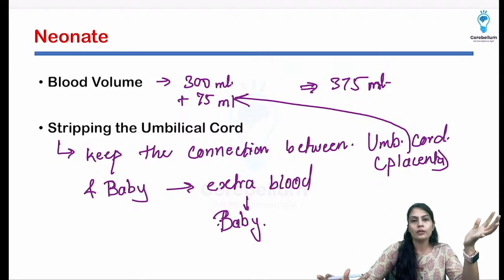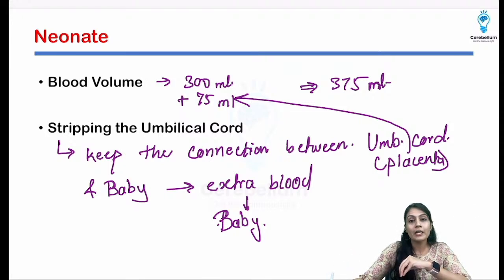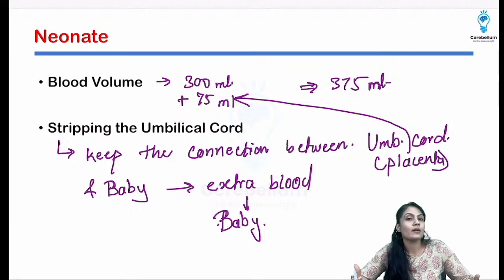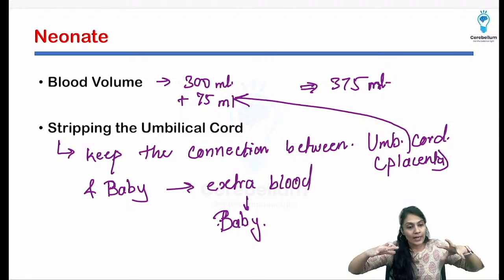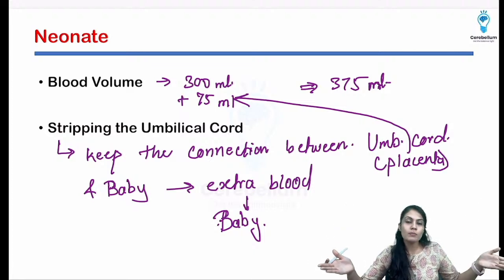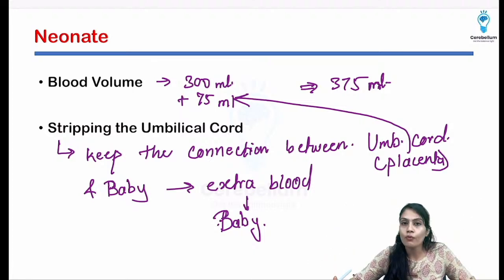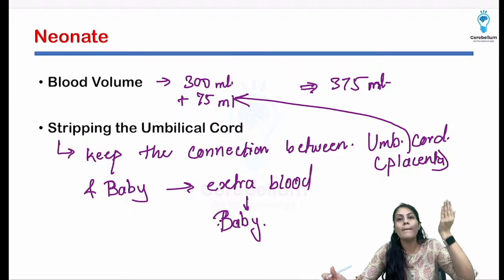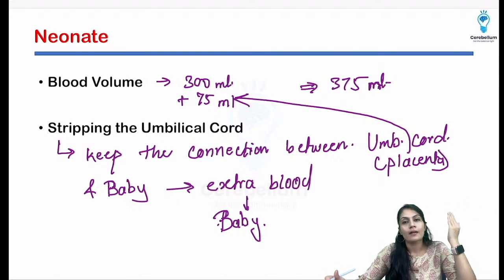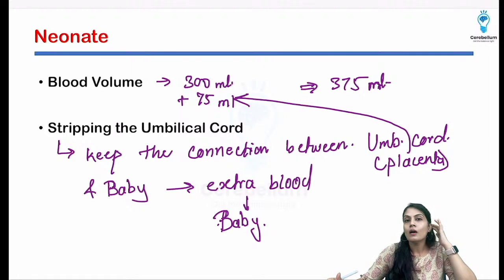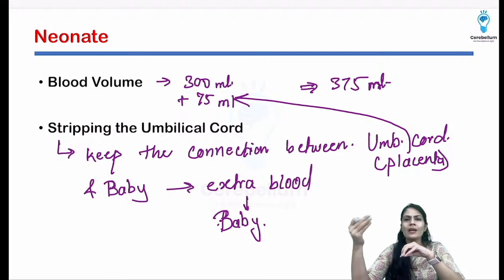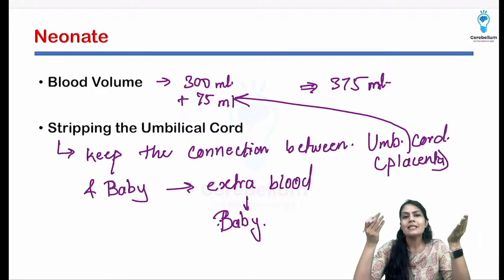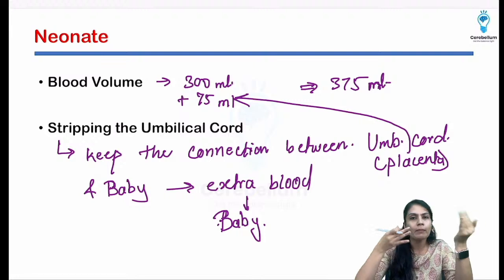Now some of the pediatricians believe that this may cause pulmonary edema. That means more blood is going to accumulate in the pulmonary vessels, and since their resistance is going to decrease a lot, the blood can leak out of the blood vessel into the interstitial fluid of the lung, and that is going to cause pulmonary edema. That can be there, but again we have to weigh the risk to benefit ratio. Over here the risk is very, very low. Why? Because 75 ml in comparison to 300 ml is less.